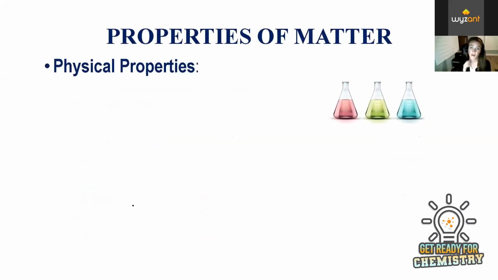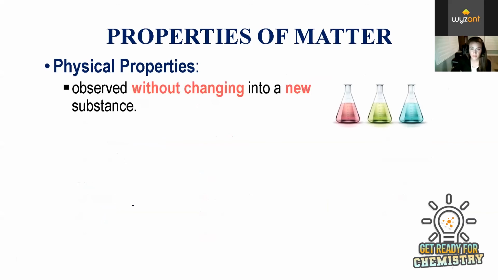Okay, so other properties of matter. So these are two separate properties of matter, physical and chemical properties of matter. So physical properties can be observed without changing the substance into a new substance. So something like color, so like red, green, and blue, these are physical properties of matter.